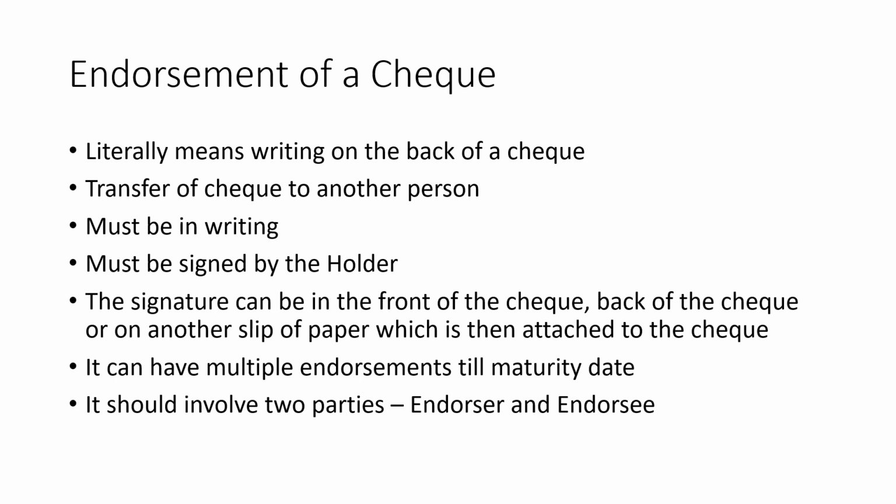In this case, A gives a check to B, B gives it to C, C gives it to D, D gives it to E, and the chain continues, and the last person to receive it will be Z, for example. So that means 25 endorsements have already happened, and the 26th person is Mr. Z who is receiving it. So till the maturity date they can keep endorsing it. Okay, that is what.